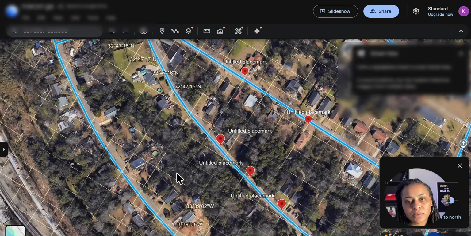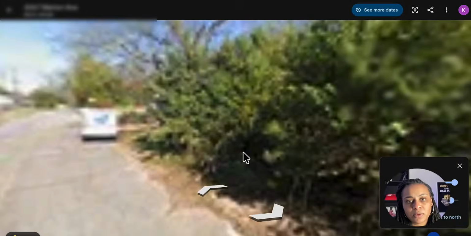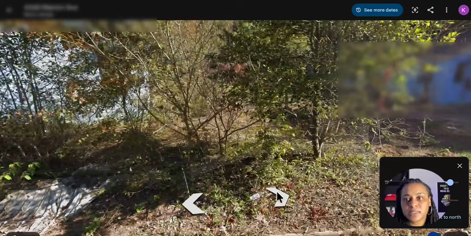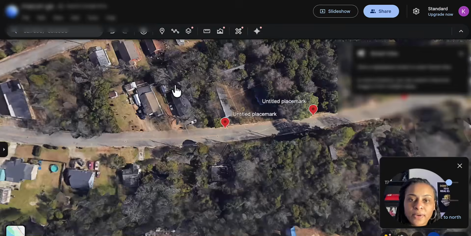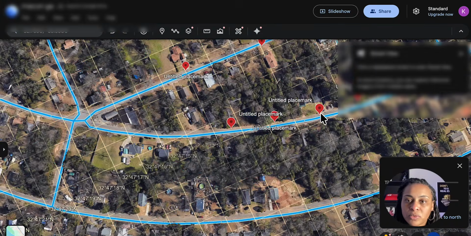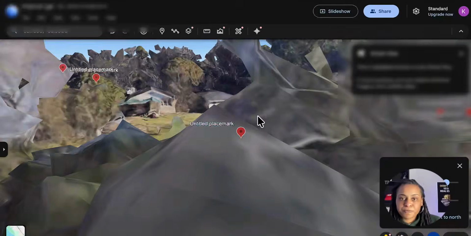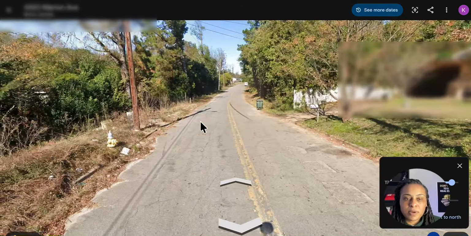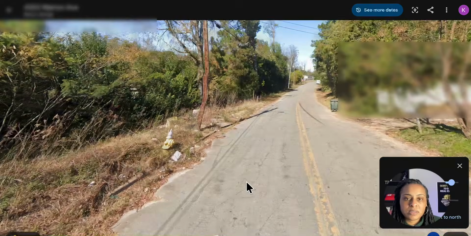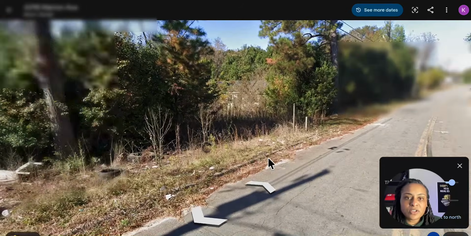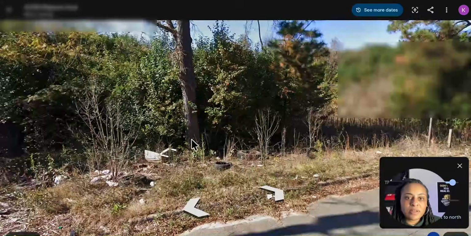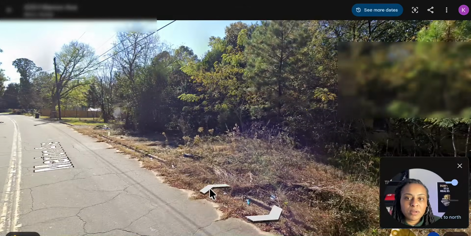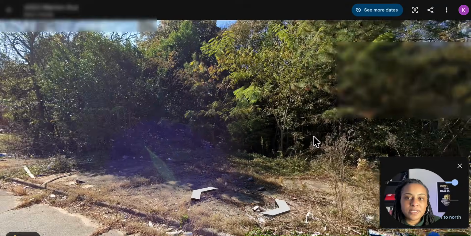Let's try this one. All right. So, is this the same one? Yes, it is. Okay. Sorry. Let's go to this one. That is not the property. It's probably across the street. Let's see. Some of these are so overgrown that you can't even tell that a house was there, right? Here it is. You can barely see it.